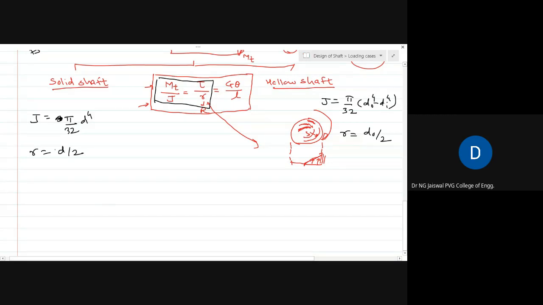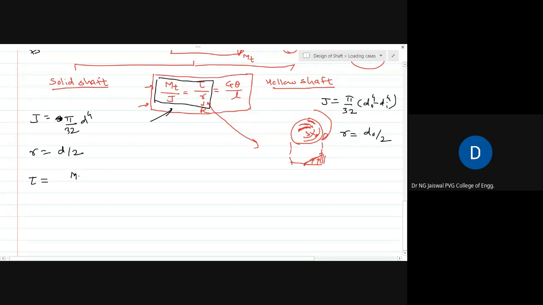Putting this value of J and R into the first two terms of the equation which we have extracted, in both cases, solid shaft and hollow shaft, what do you get here? I'll first rewrite the equation in this form.